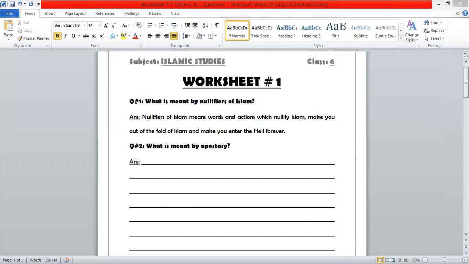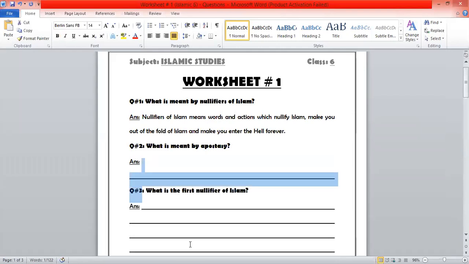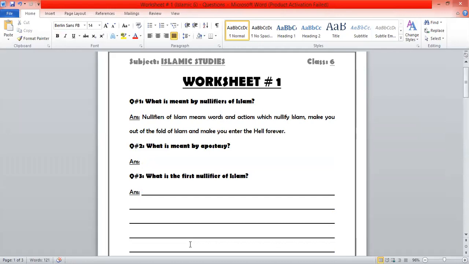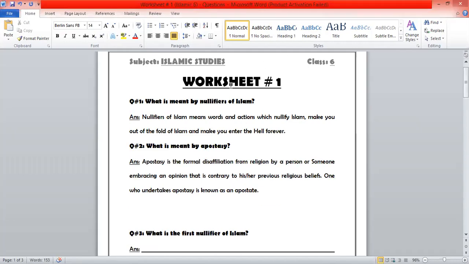Let me paste the answer here. Wait for a second. It's not that big. Why does it look like a big one? Because it's just on the screen. Sir, but in the notebook it's bigger than the screen. See, apostasy is the formal disaffiliation from religion by a person, or someone embracing an opinion that is contrary to his or her previous religious belief. Okay, let me make it small. Wait for a second.